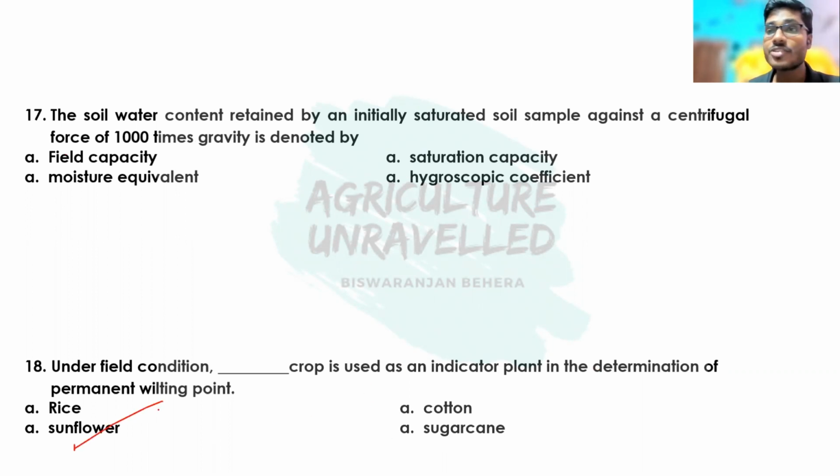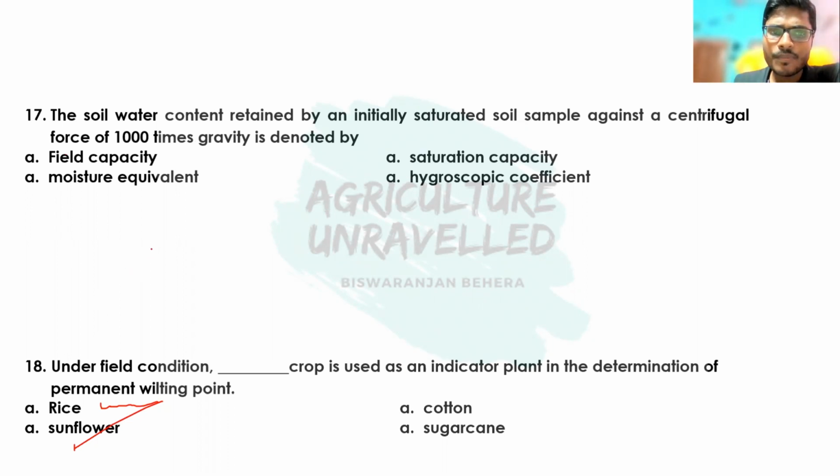Okay, then why is sunflower used as an indicator of permanent wilting point? So first we'll understand what is permanent wilting point, and how to know that permanent wilting point has come. We know that it is the lower limit of soil moisture availability. Then how to know that it is the permanent wilting point?